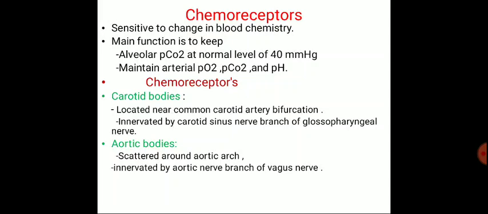Chemoreceptors are the carotid bodies and the aortic bodies. Carotid bodies are located in the bifurcation of the common carotid artery. These are innervated by the carotid sinus nerve, which is a branch of the glossopharyngeal nerve. Aortic bodies, one to three in number, are located adjacent to the arch of the aorta and innervated by the aortic nerve, which is a branch of the vagus nerve.